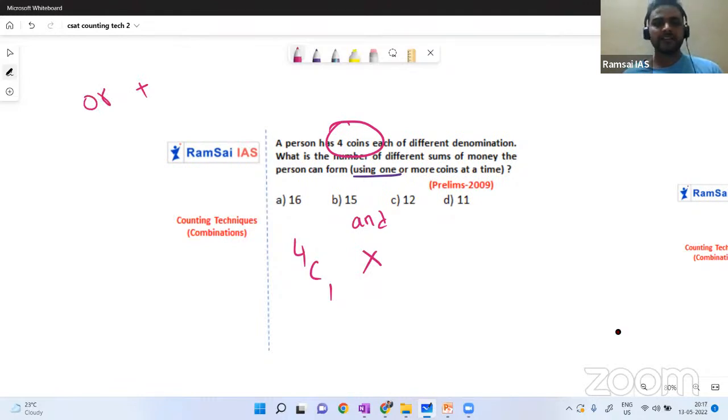Okay. And consider two coins this time. How many ways can you consider 2 coins from 4 coins? In 4C2 ways. And now three coins, 4C3 ways. Now 4 coins, 4C4 ways.